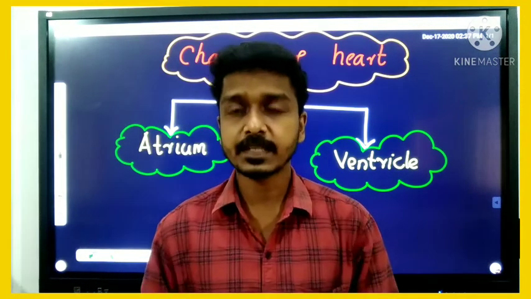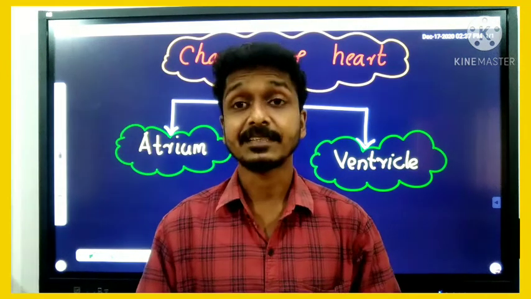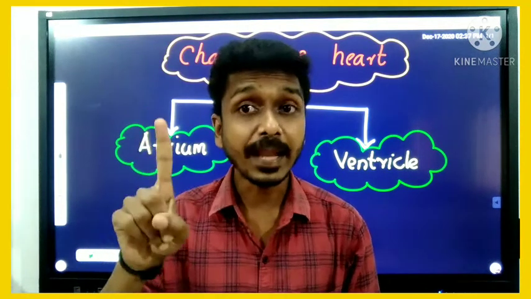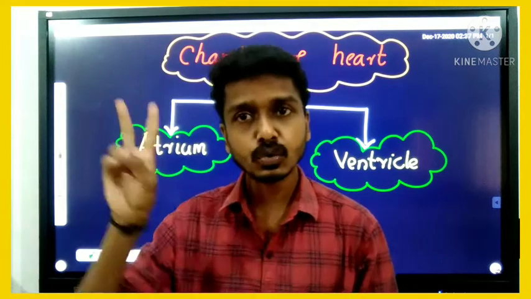You know fishes have a heart. They have only two chambers. That means they have only one atrium and one ventricle. 1 plus 1, two chambers in the case of fishes.